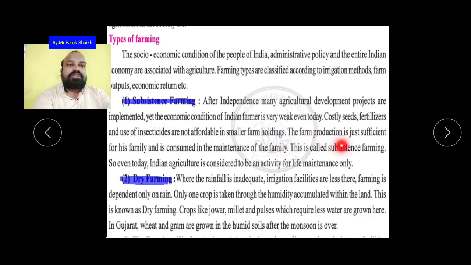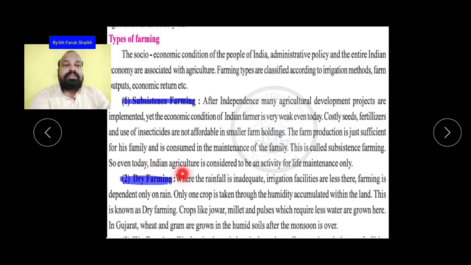The farm production is just sufficient for his family, consumed in the maintenance of the family. So what is the production they obtain from this farm? It is only for the maintenance of the family, यानी कि family का जो खाने का है, what they have to eat during a year. इसीलिए वो फार्म करते हैं. They are not getting any benefit, they can't sell. If they sell the grains, what will they eat? So they are doing this farming sufficient for his family and the maintenance of the family. So this is called subsistence farming.